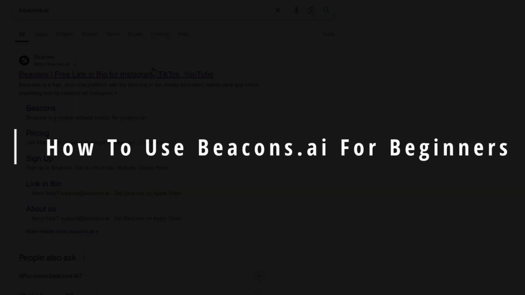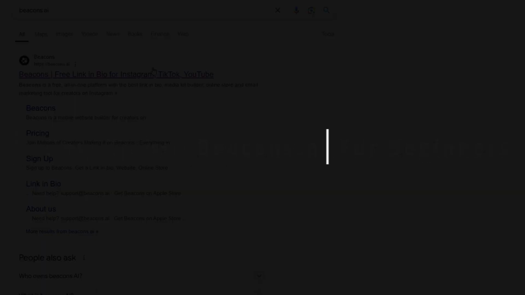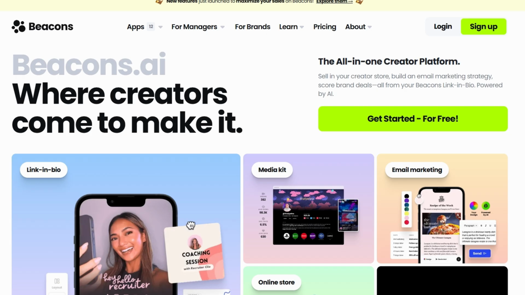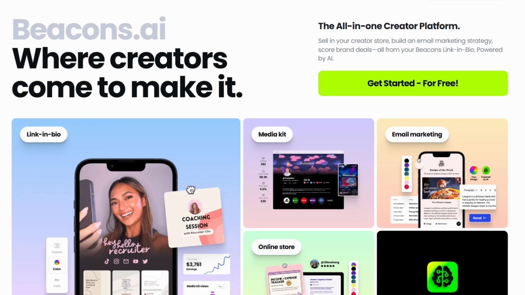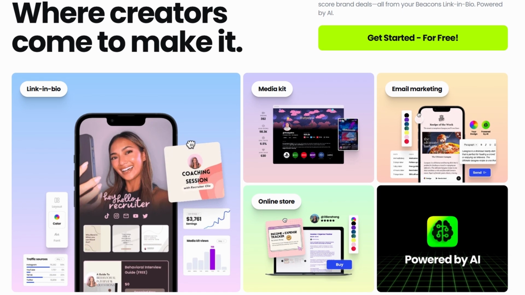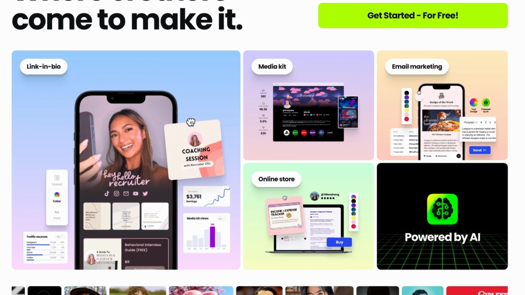Today, we're diving into Beacons.ai, an incredible all-in-one platform designed for creators, entrepreneurs, and small businesses. Whether you want to manage email campaigns, design media kits, set up online stores, or create link in bio pages, this tool does it all, and in one place. Trust me, if you've been juggling multiple subscriptions for things like Canva, MailChimp, or Shopify, you'll love how Beacons.ai simplifies everything. The best part? It's free to get started.